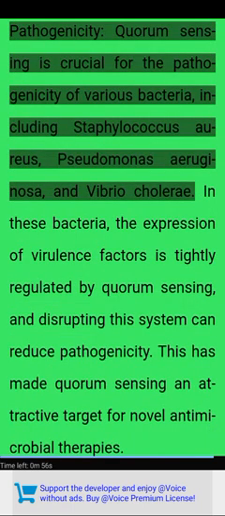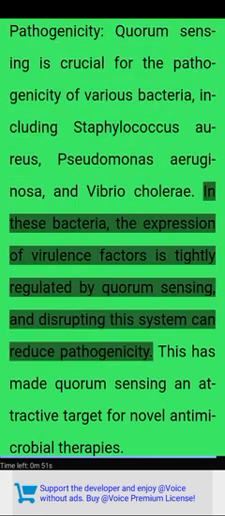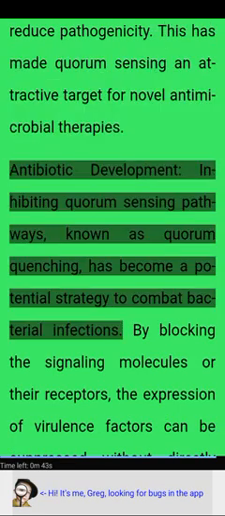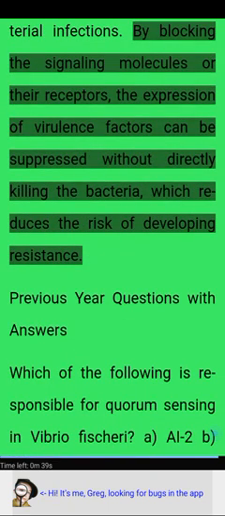Pathogenicity. Quorum sensing is crucial for the pathogenicity of various bacteria, including Staphylococcus aureus, Pseudomonas aeruginosa, and Vibrio cholerae. In these bacteria, the expression of virulence factors is tightly regulated by quorum sensing, and disrupting this system can reduce pathogenicity. This has made quorum sensing an attractive target for novel antimicrobial therapies. Antibiotic development. Inhibiting quorum sensing pathways, known as quorum quenching, has become a potential strategy to combat bacterial infections. By blocking the signaling molecules or their receptors, the expression of virulence factors can be suppressed without directly killing the bacteria, which reduces the risk of developing resistance.